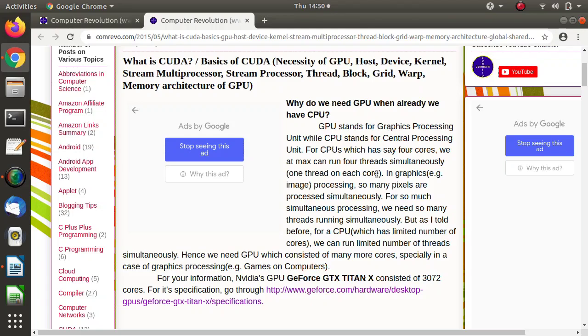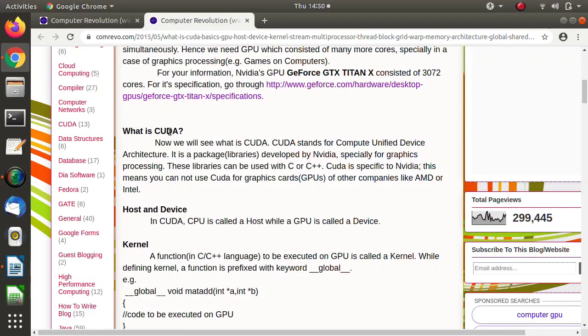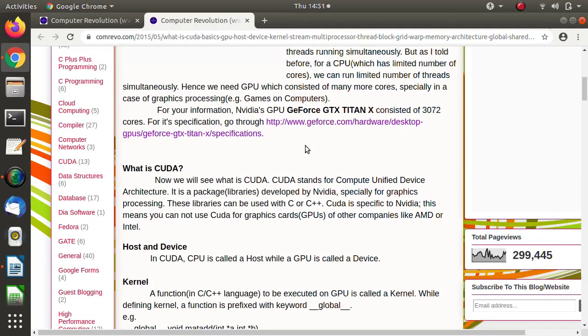Now we'll see another terminology. What is CUDA? CUDA is not a programming language, and it is not hardware. CUDA is an API, or a library. In the sense, these libraries are used with some existing programming languages, for example C or C++. So along with these existing programming languages, these libraries are used.